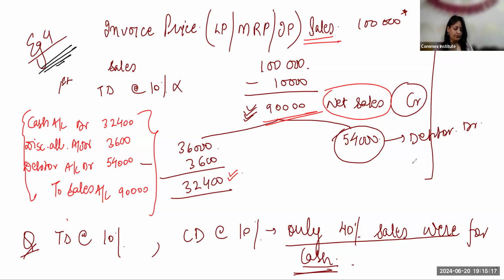Paid to Raju, cash and check. So Raju account debit to cash to bank. Paid 4,800 to Mohan in settlement of his account for 5,000. So it will be Mohan account debit 5,000 to cash 4,800 to discount received 200.